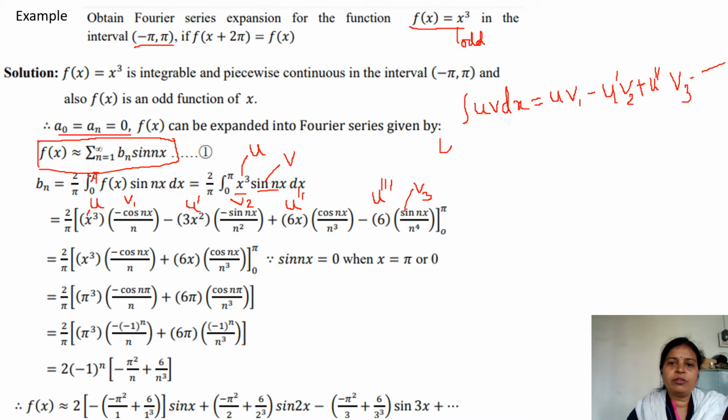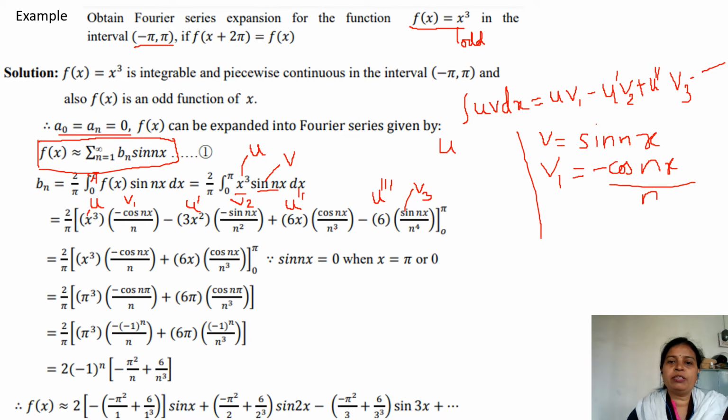You can take u separately. If you are finding it difficult in the exam, you can take it like this. You can take this as sin nx, make one table and then substitute it in the formula. When you will integrate this, v1 will be minus cos nx upon n. Similarly, you can complete the column.